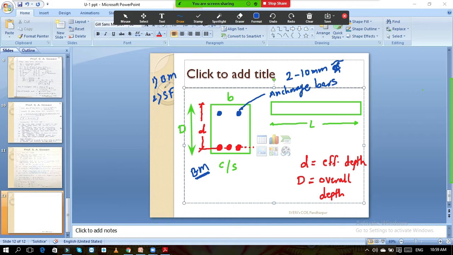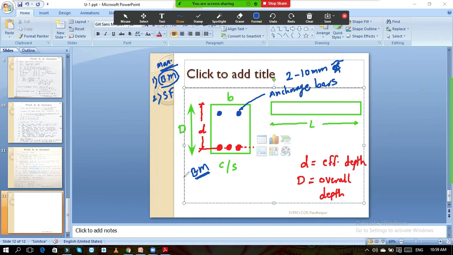So whatever bending moment you are getting, the maximum value of the bending moment, that bending moment should be balanced by these bars. That bending moment should get balanced over here. It should not be the case that due to this bending moment there is bending of the beam, and due to the bending, cracks develop in the beam. Although cracks develop in the beam due to many reasons, this is one of the reasons.